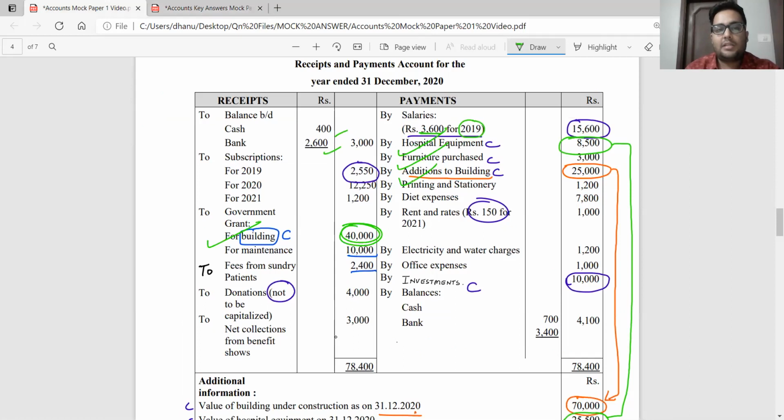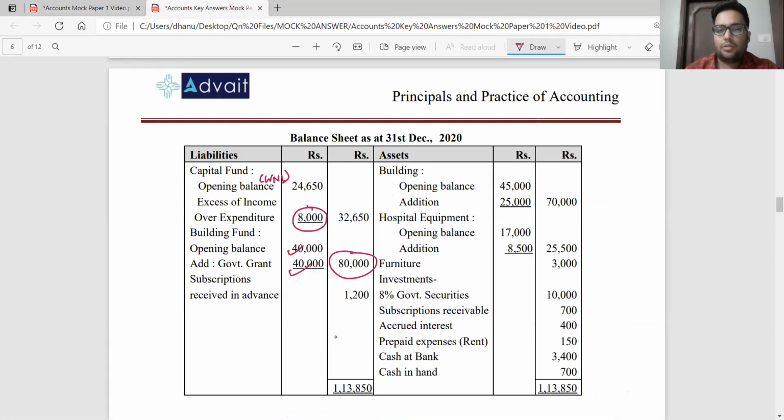Subscriptions received in advance is also there here. For 2021, I have received subscription of 1,200. Prepaid income, like I told you, is a liability. So it is going to come on the liability side. Subscription received in advance, this is for 2021, 1,200 rupees recorded on the liability side.